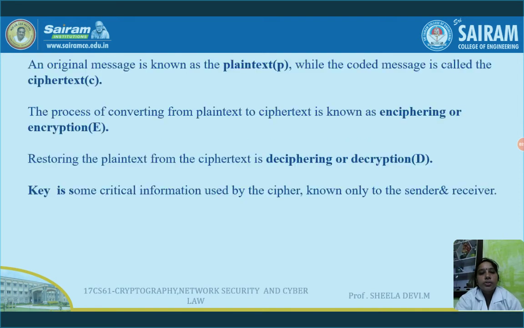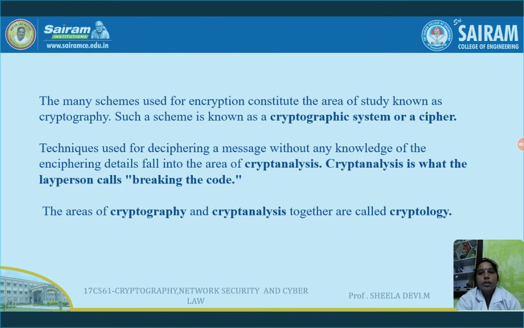Next, the many schemes used for encryption constitute the area of study known as cryptography. Such a scheme is known as a cryptographic system or cipher. What is cryptanalysis?